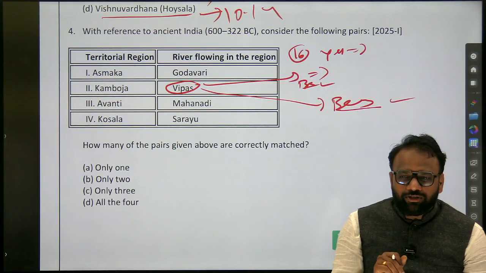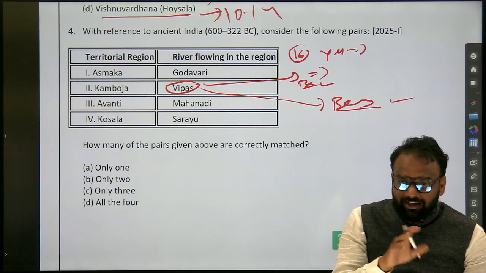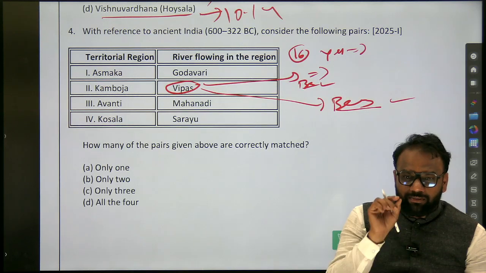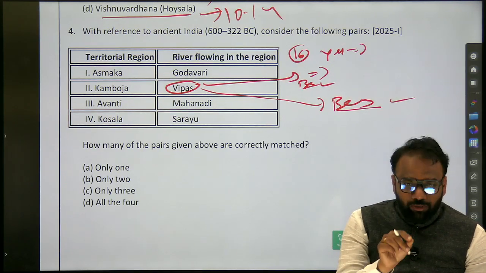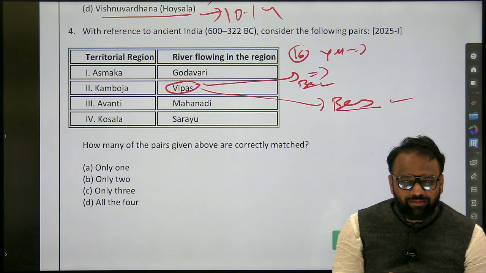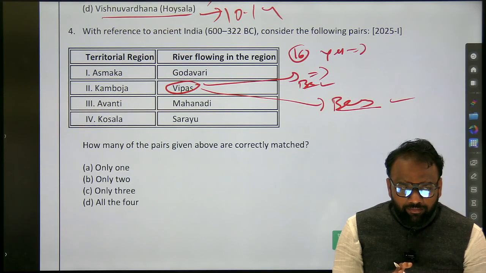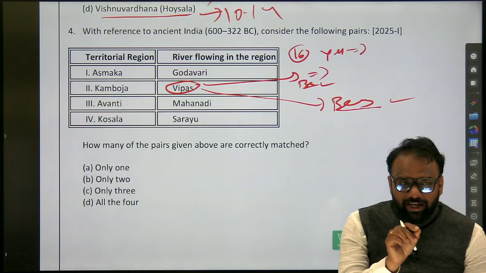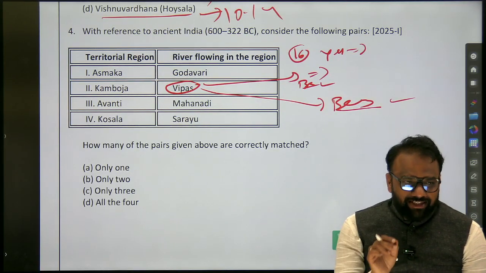But this is not our approach. We are not going to find the rivers and then the Mahajanapadas. Our approach is Mahajanapadas and then rivers. So which is the river associated with Kamboja? Kabul river, Jhelum. Is there any ancient name for Jhelum? Vitasta.